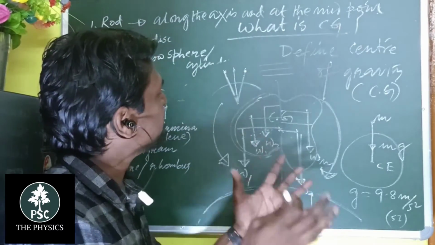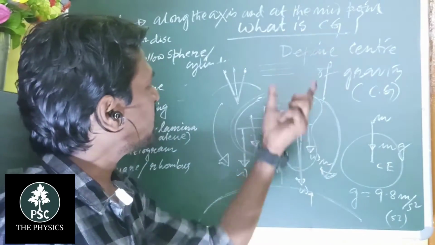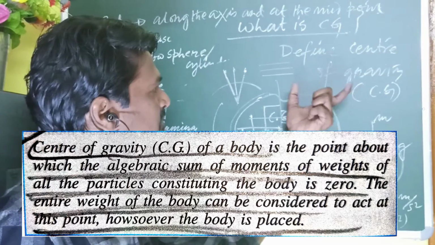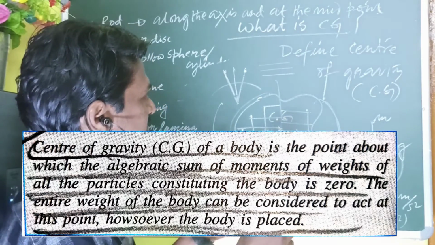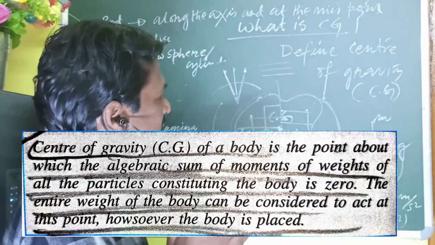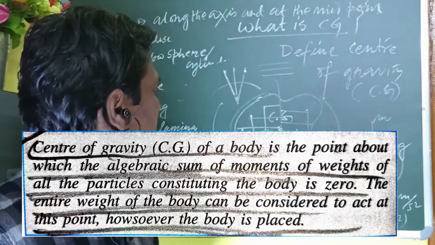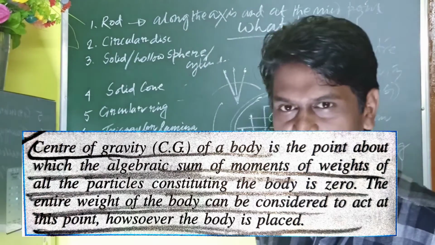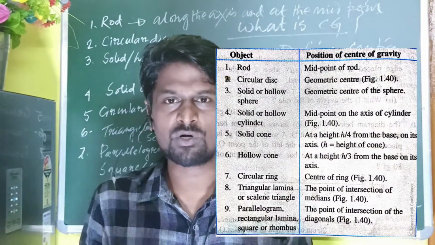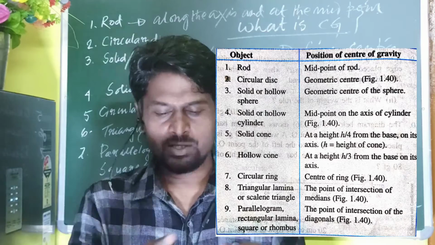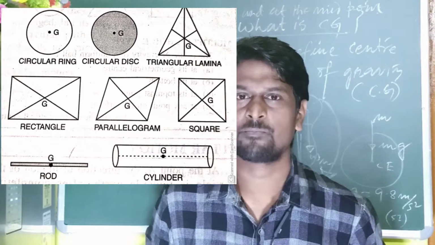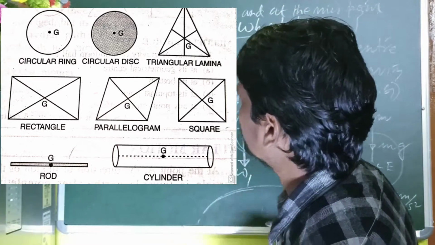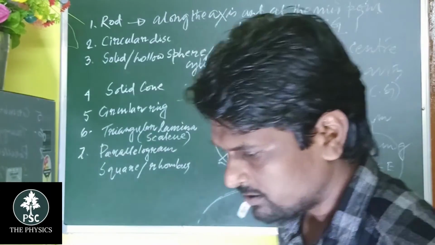So I think you have understood that particular concept, what is CG, center of gravity. You have to write the definition of center of gravity, and then read about the center of gravity of regular shapes. Students, you can write that particular table and read it one by one. Okay, so I will discuss it one by one.